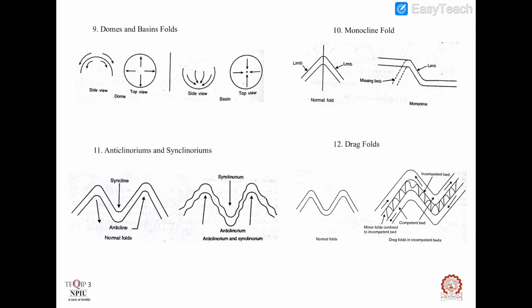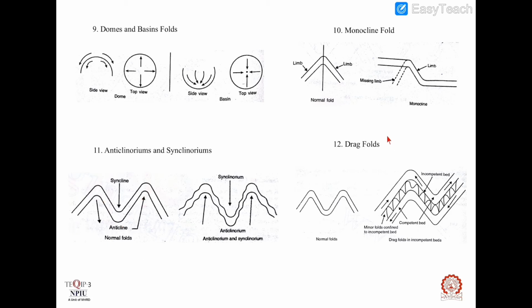Anticlinoriums and synclinoriums. When the limbs of folds are not plain but characterized by the appearance of other minor folds on them, the major folds are called anticlinorium and synclinorium. Okay, this portion is anticlinorium and this is synclinorium. Here limbs have the minor folds. And when these limbs are plain, these are called anticline and syncline.